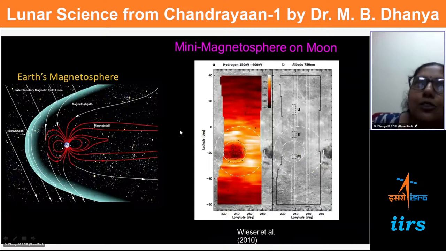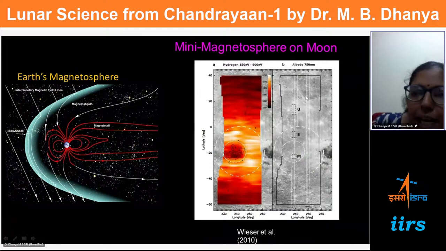Umbrella is used for easy visualization, so it's not really scientific. Please take it in that sense only. This kind of shield, we can say it is something like a shielding structure, and it is possible to form on the moon. So this shows such a map.